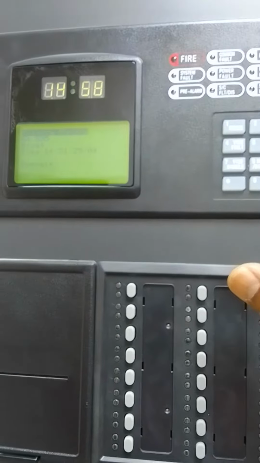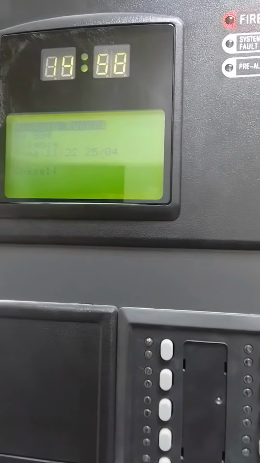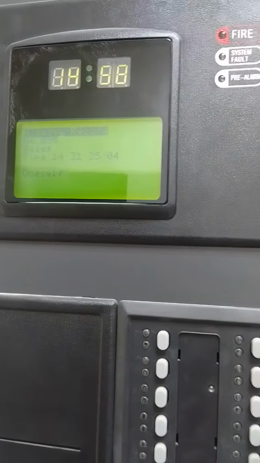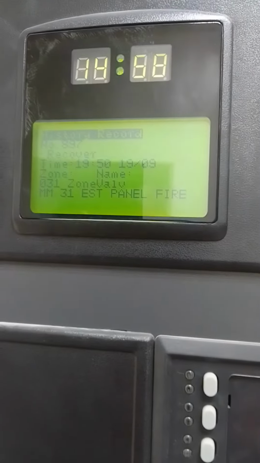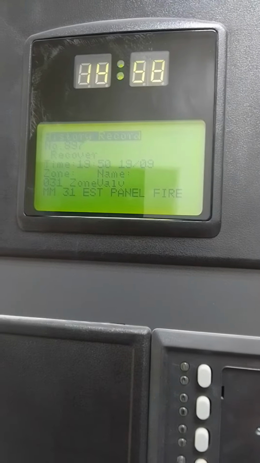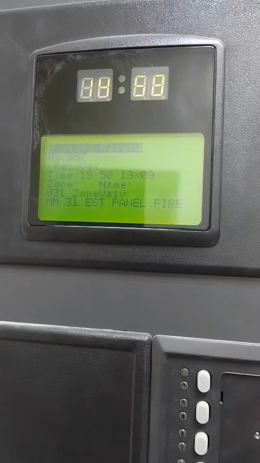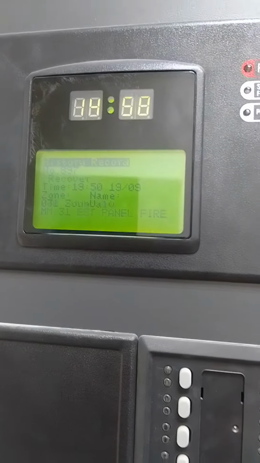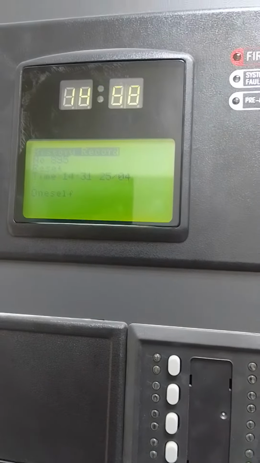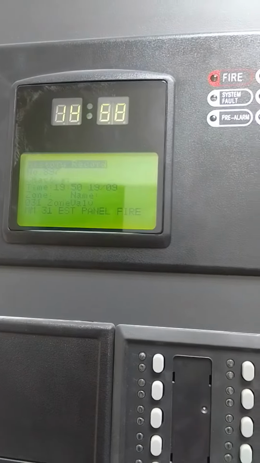Then go up or down, 25th 4. So like that it will show. For example, zone 31 monitor module is showing a panel fire. Okay, like that you will get history of this panel.